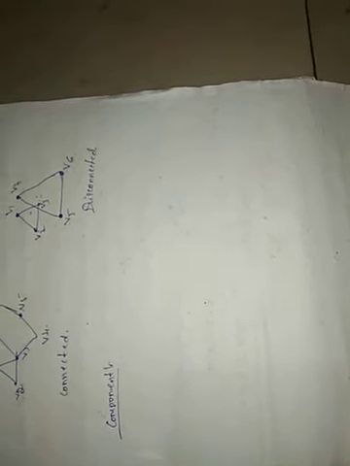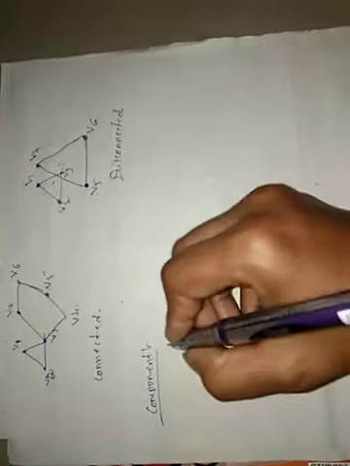Now I am moving to the next topic, that is component. Component means every graph G consists of one or more connected graphs. Each such connected graph is a subgraph of G, and that is called a component of G.